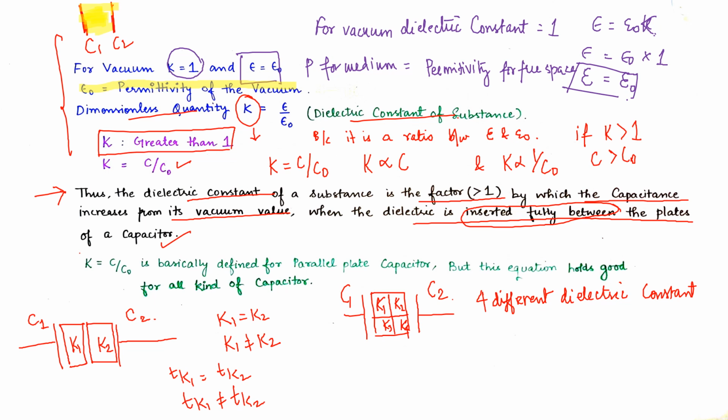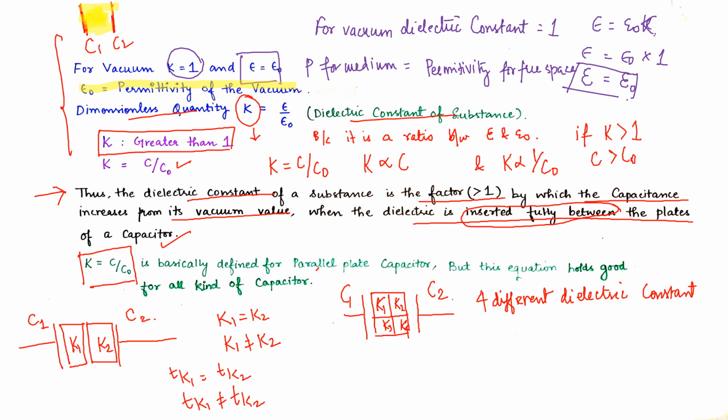Now K equals C upon C naught. This is our ratio for the dielectric constant, which is basically defined for parallel plate capacitors. What we have basically done is defined everything with respect to parallel plate capacitors, and whenever we do derivations and solve problems, we assume that our capacitors are parallel plate capacitors to avoid complications.